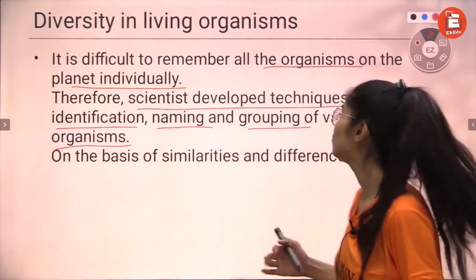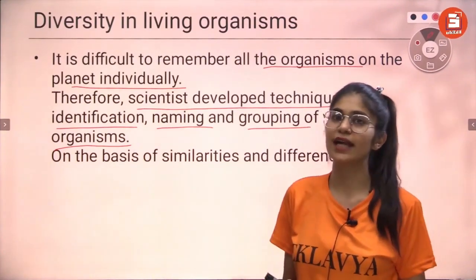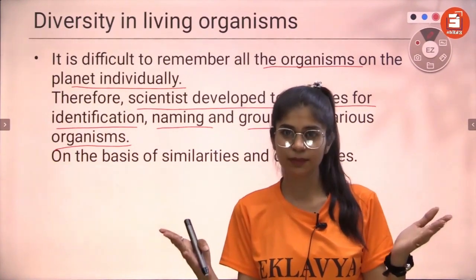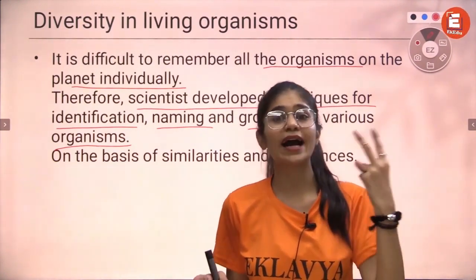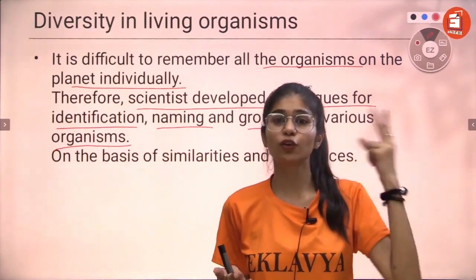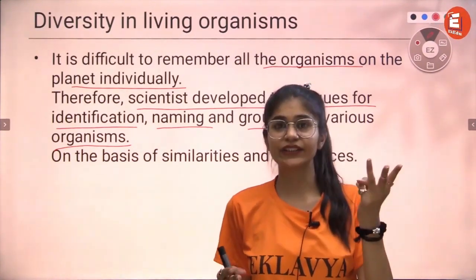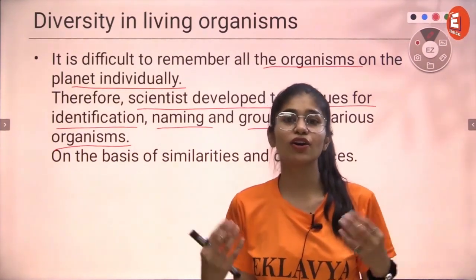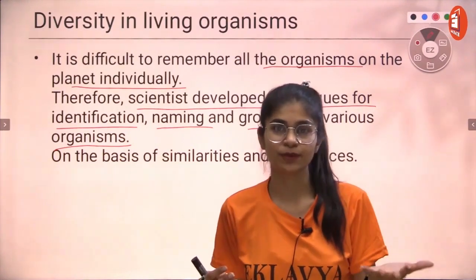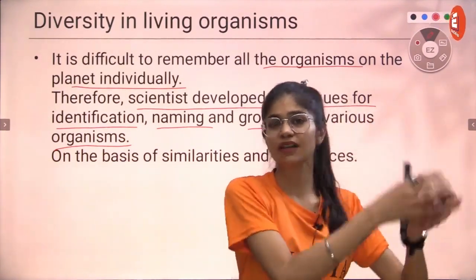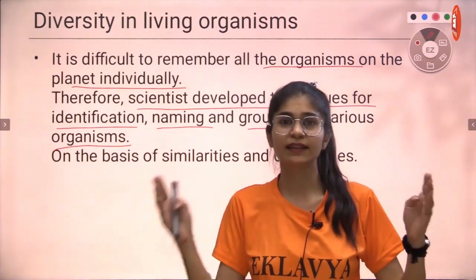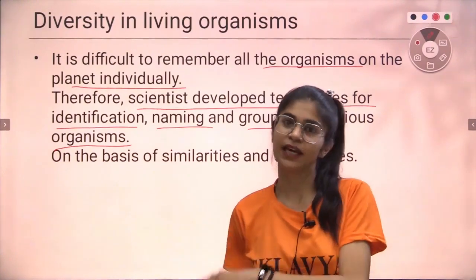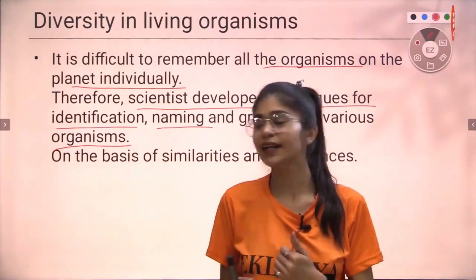So it is very, very important to group the organisms first, then study them collectively so that it can be a systematic method. First, it's going to be easier to identify the organisms because we will group them, right? And third, it would make our work and the scientists' work really, really easy. When you find a new organism, instead of doing the research from the start, you will always have groups that you can identify from. The group that has the most similarities with that organism can be put into the same group, right?